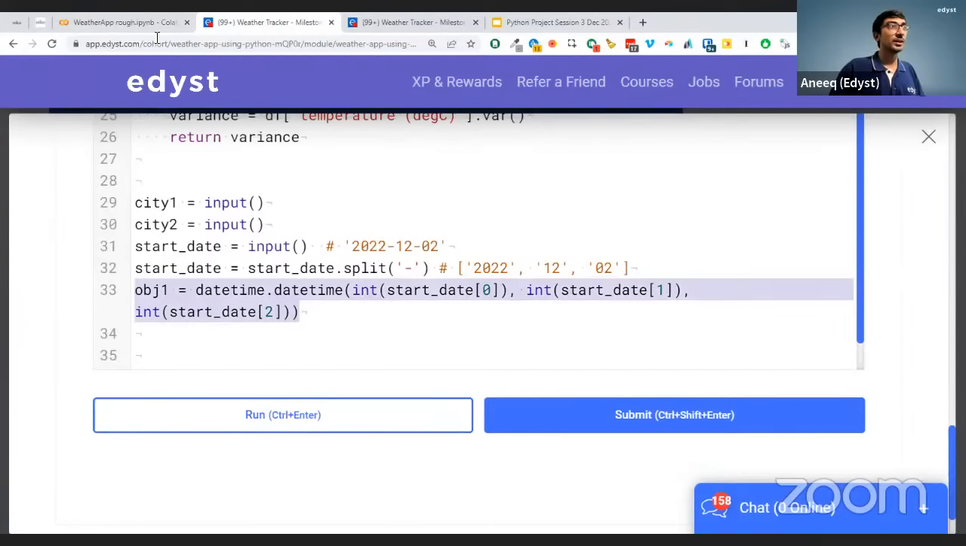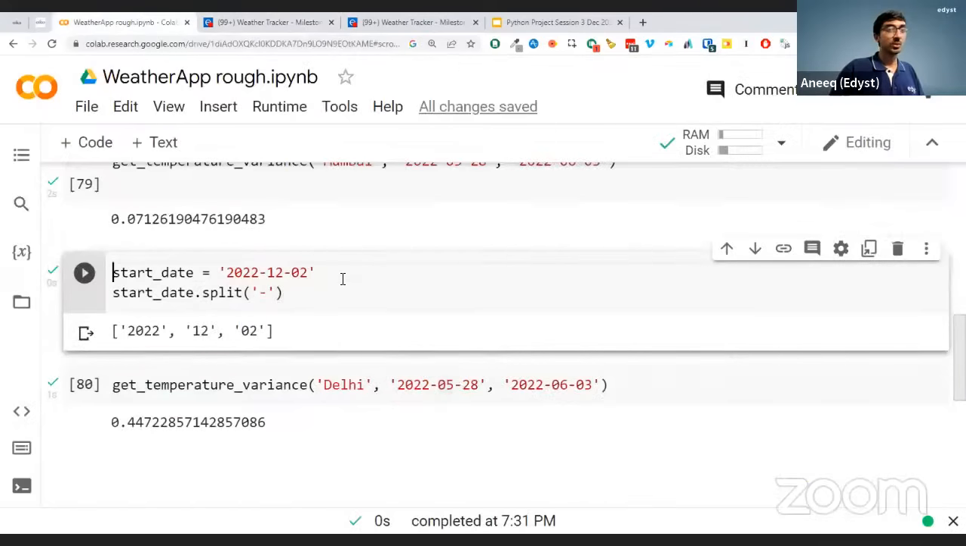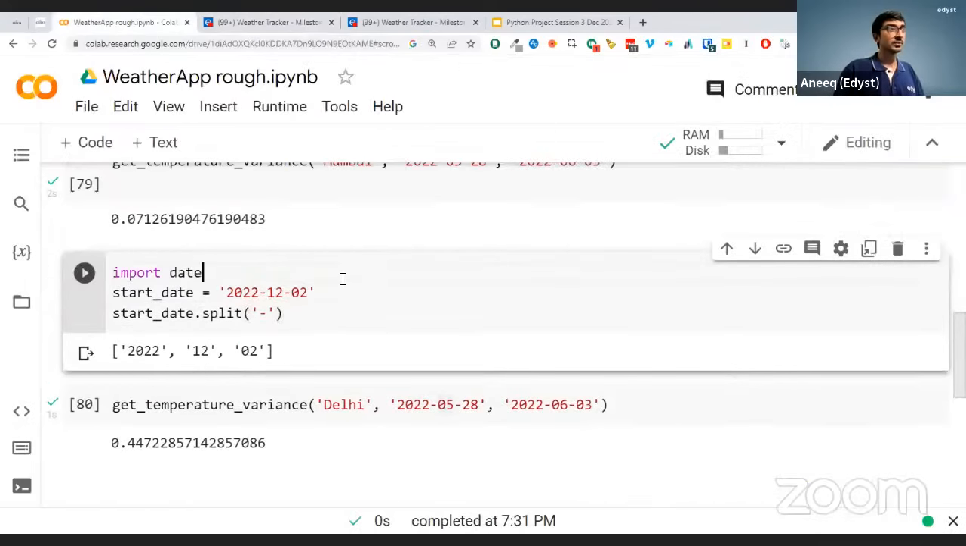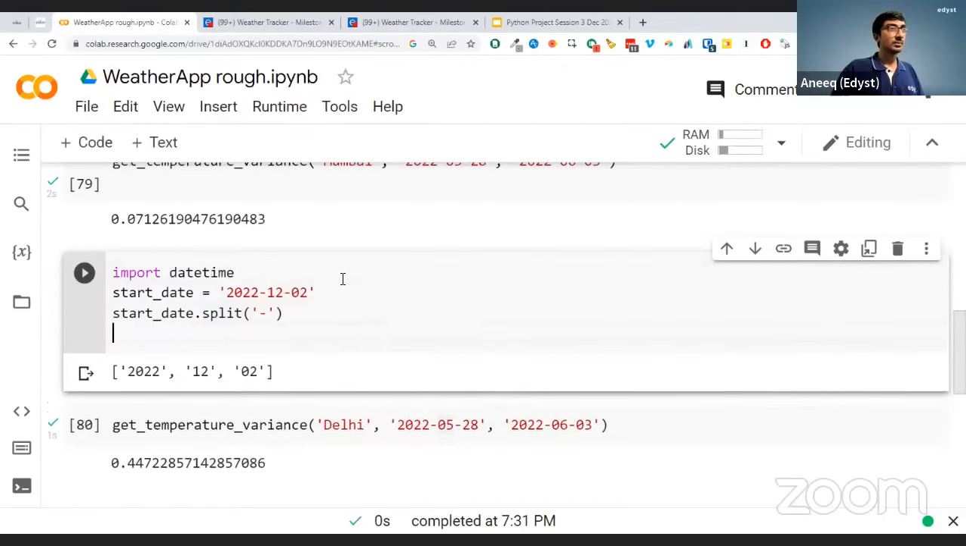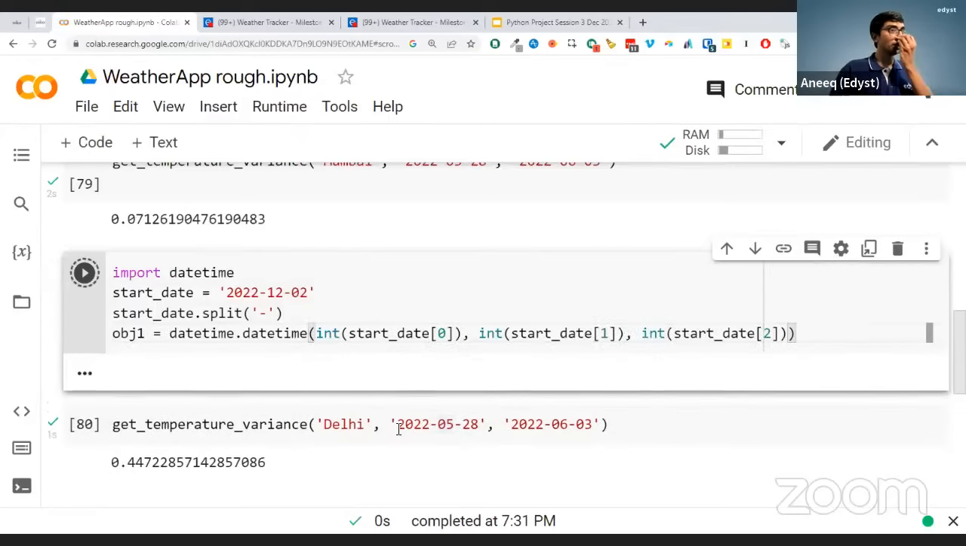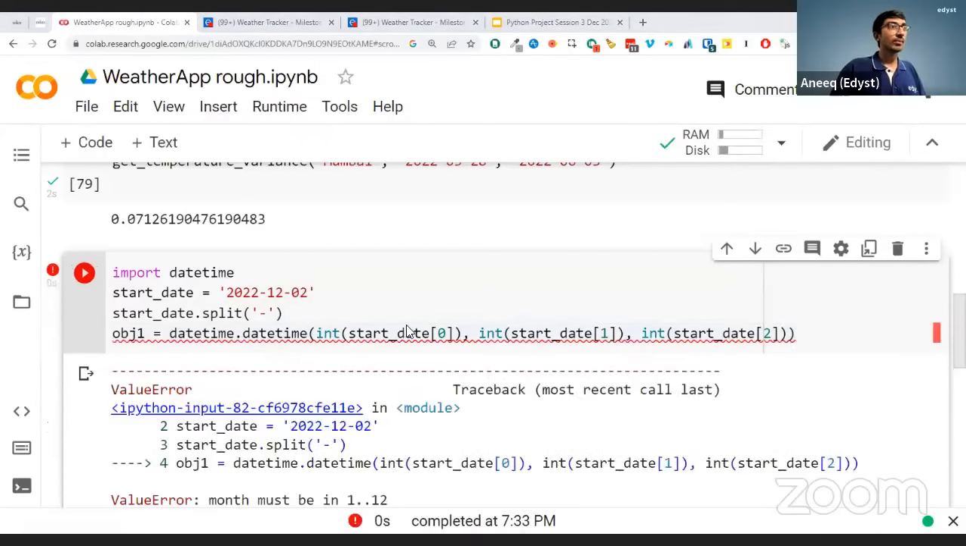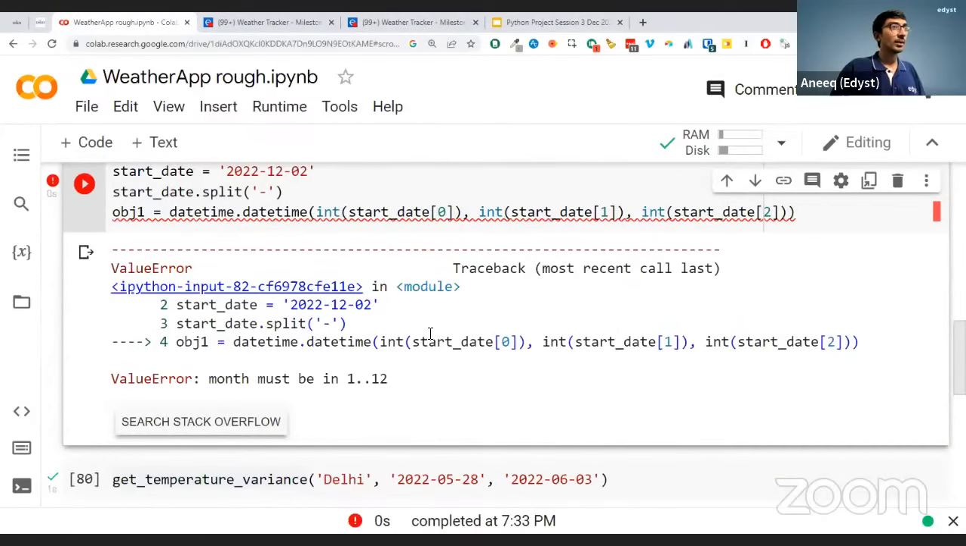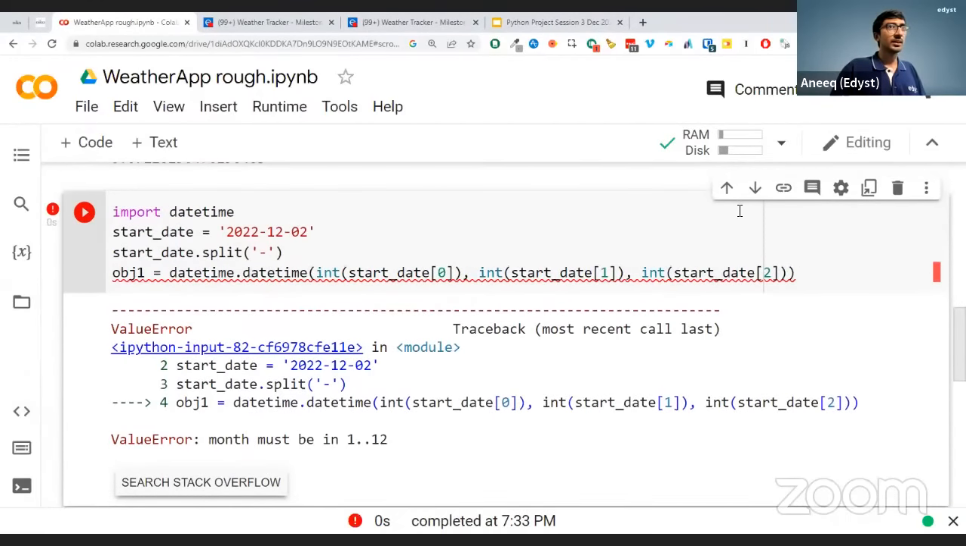And just to show you all over here as well, let me just show you here. Okay, now my object got created over here. One second. Okay, start_date is equal to, I forgot to do this equal to part in this code. I did it in the Edyst platform.